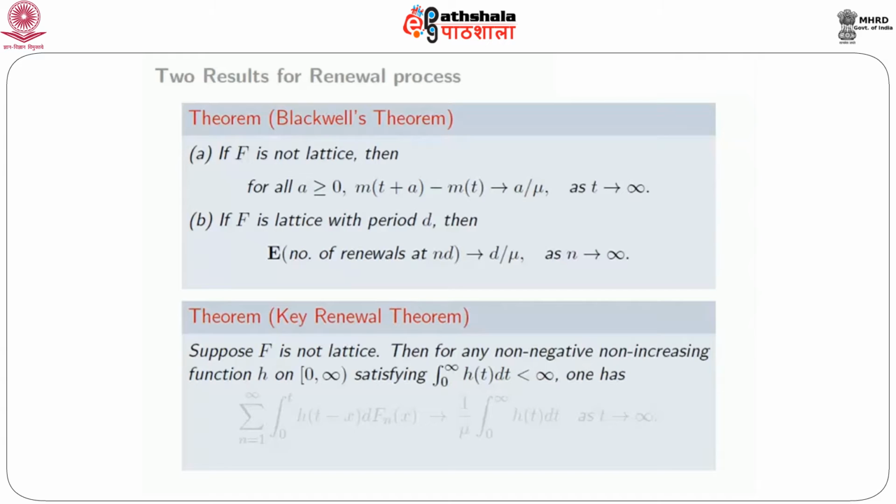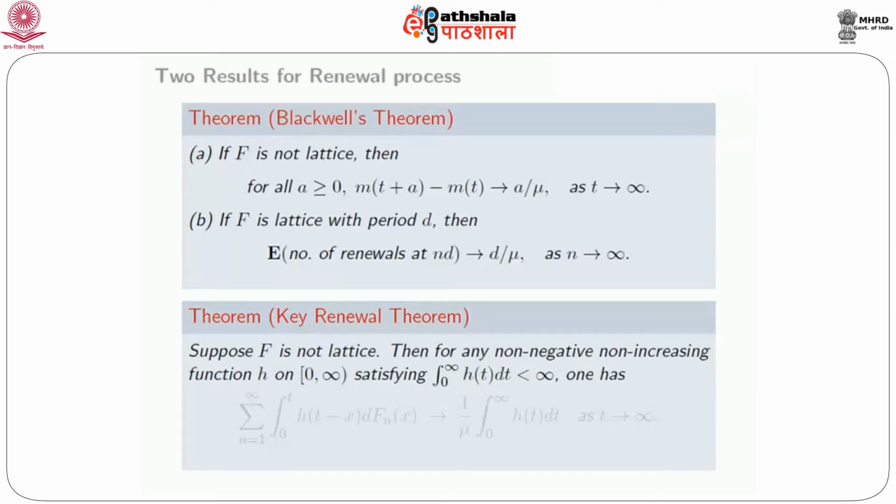If you take an interval that does not contain any multiple of d, then the expected number of renewals would of course be 0. So here you should only look at renewals happening at multiples of d, as opposed to what we consider in part A. Anyway, so this is Blackwell's theorem.